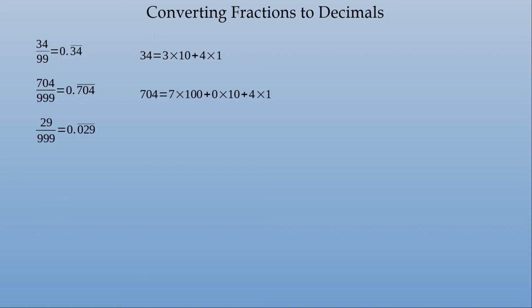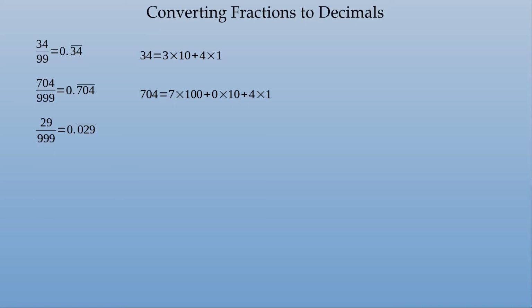So now here's 29 999ths, and I am claiming that it is 0.029 repeating. Well, notice that 999 is a 3-digit number. So what I'm going to do is I'm going to figure out the 3 place values for the number 29.